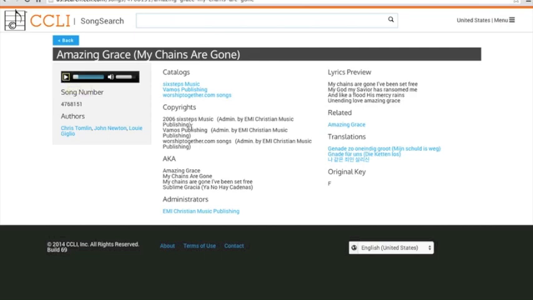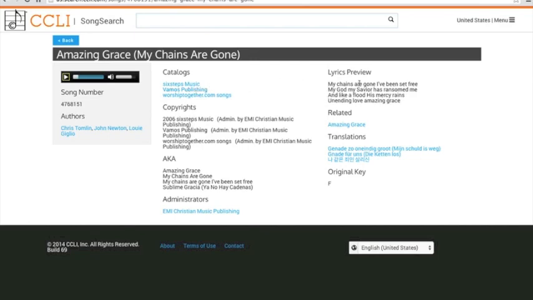Here you see a lot more information about the copyright. You have multiple administrators here. You also have a song that is Amazing Grace and My Chains Are Gone, so you see also known as. There are actually 4 different variations of that song. The catalogs that this song belongs to are 6 Steps, Vamos, and worshiptogether.com. Again, you can click on those to find other songs within those catalogs.